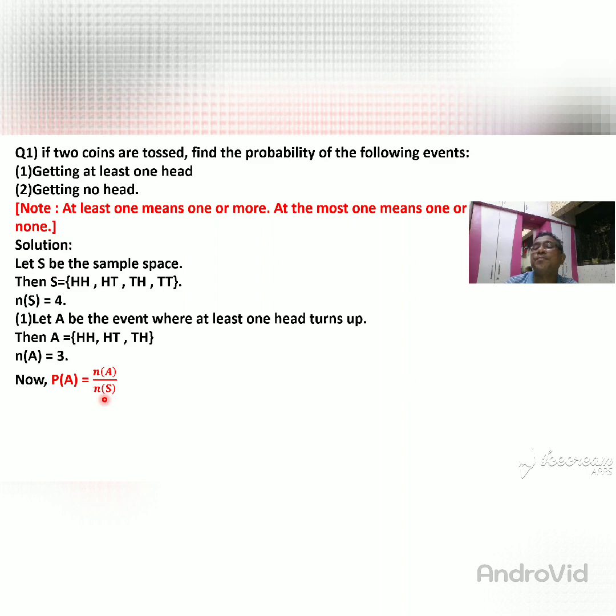If you remember that the denominator is always the sample space, then you never write it wrong. You always write it correctly, because the denominator is the number of S, and the numerator is the number of A. So probability of A is equal to number of A divided by number of S.